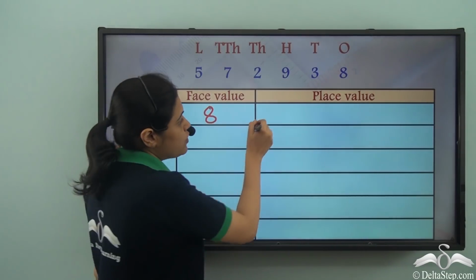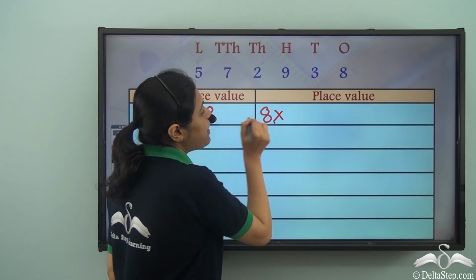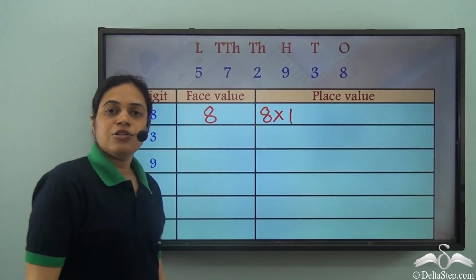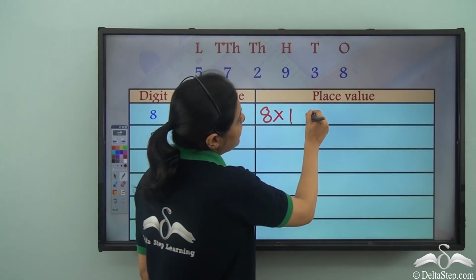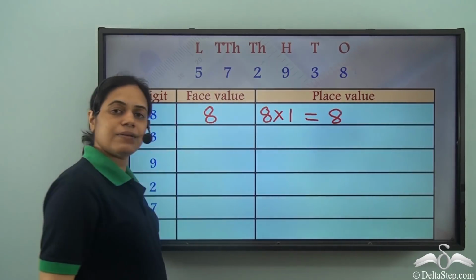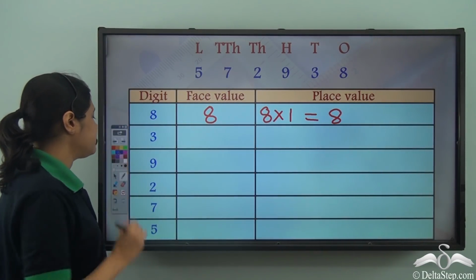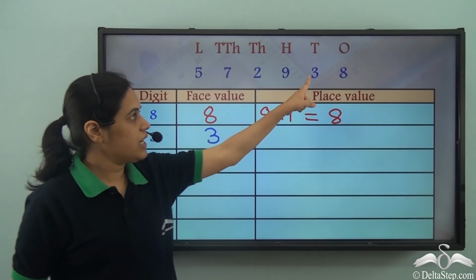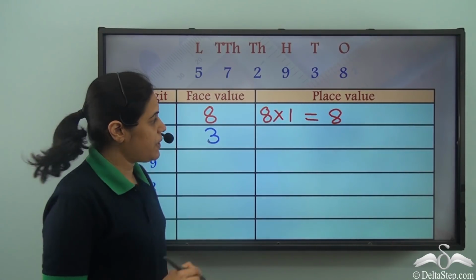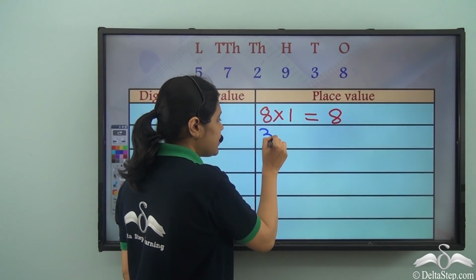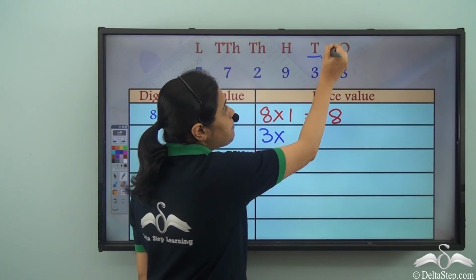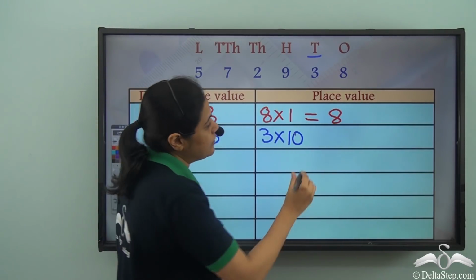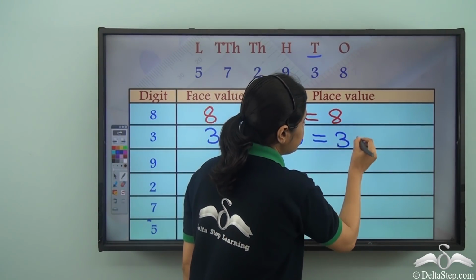What is the place value of 8? The place value is the digit multiplied by the place. 8 is in the ones place. So place value will be 8 into 1. That is 8. What about 3? The face value of 3 is 3. Now 3 is in the tens place. So the place value is the digit, that is 3, multiplied by the place. So it is in the tens place. So 3 multiplied by 10, that is 30.